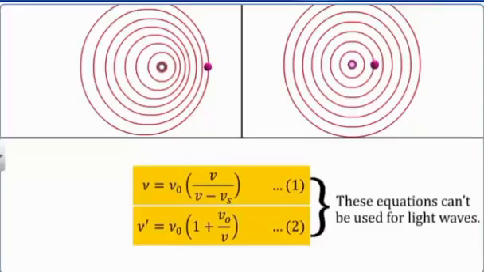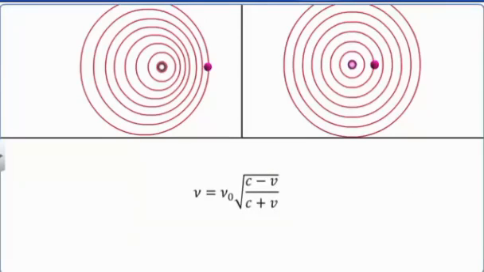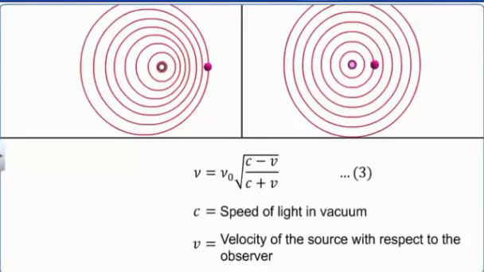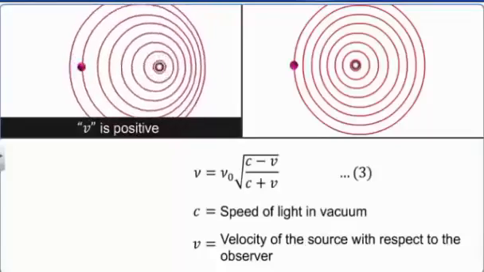The expression for the Doppler effect of light is predicted based on the theory of relativity. The expression is nu is equal to nu0 into square root of (C minus V) by (C plus V). Let this be equation 3. In this expression, C is the speed of light in vacuum and V is the velocity of the source with respect to the observer. V is taken along the line joining the source and the observer. V is positive when the source moves away from the observer and is negative when the source approaches the observer.